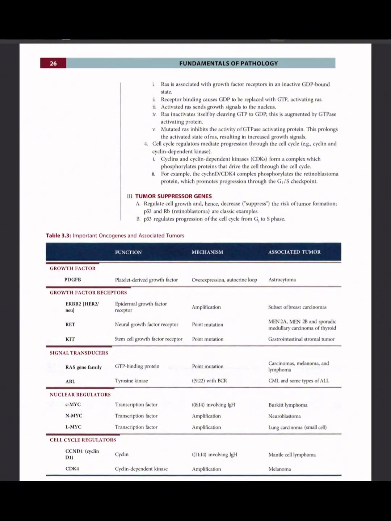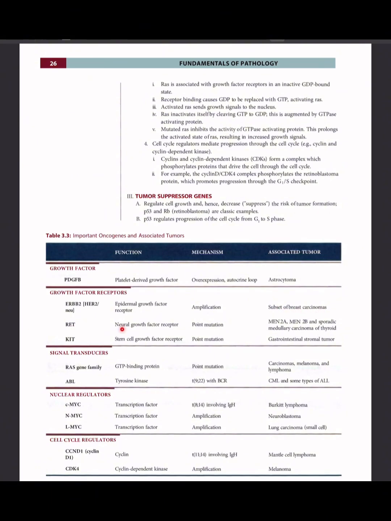Now let's go over table 3.3, important oncogenes and associated tumors. Growth factor, platelet-derived growth factor. Mechanism is overexpression, autocrine loop. Associated tumor is astrocytoma. Growth factor receptors. Epidermal growth factor receptor, ERBB2 or HER2. Mechanism is amplification. Subset of breast carcinomas.